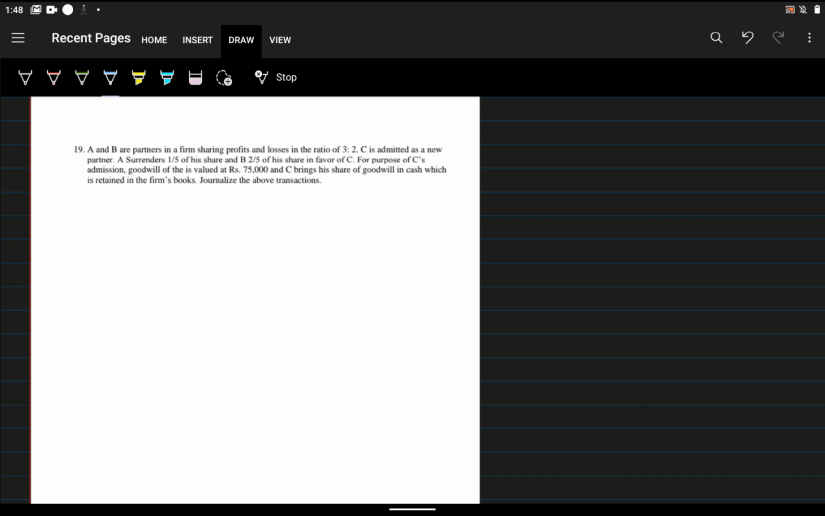This is a question related to admission of a partner. There are two partners, A and B. Their old profit sharing ratio is given in this question. What is the old profit sharing ratio? It is 3:2.